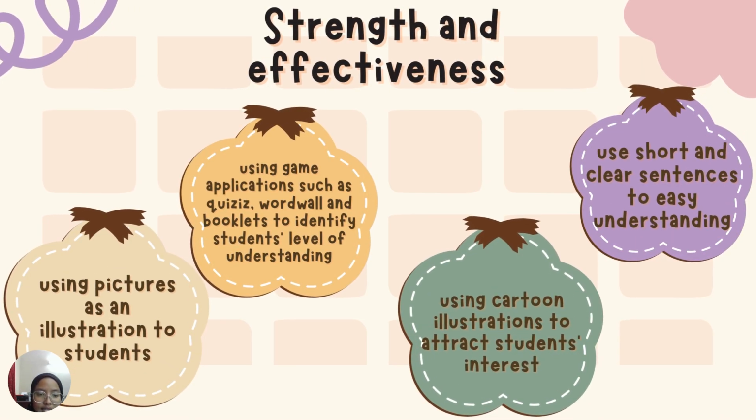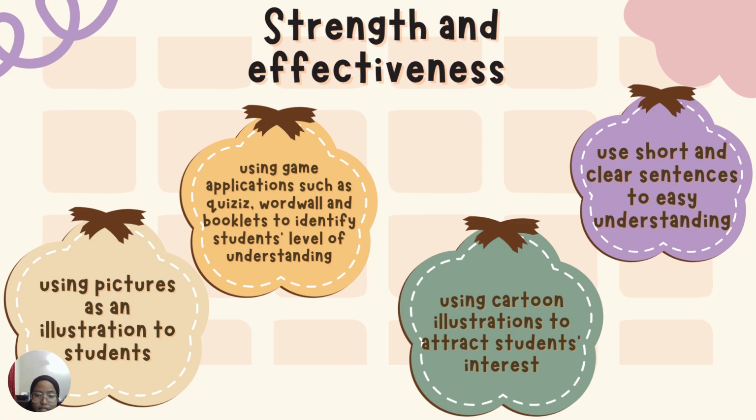Okay, so the next slide is I want to present about the strengths and effectiveness of my digital material. Firstly, I use pictures as illustrations for students. The use of pictures helps to clarify students' understanding of the solar system and motivate them. Okay, the second strength and effectiveness of my digital material is I have used three types of game applications such as quizzes, wordwall, and booklet to identify students' level of understanding.